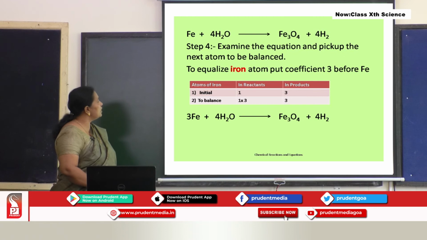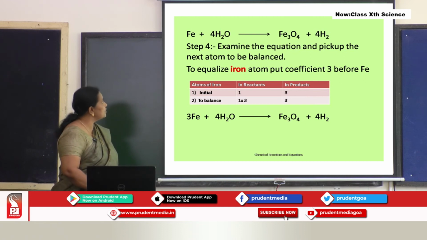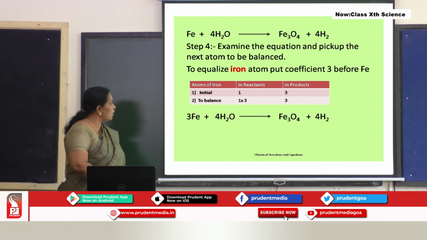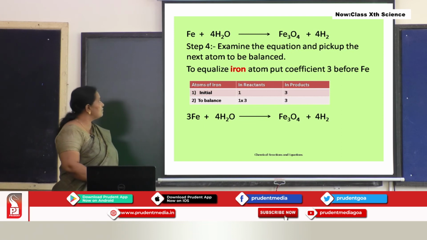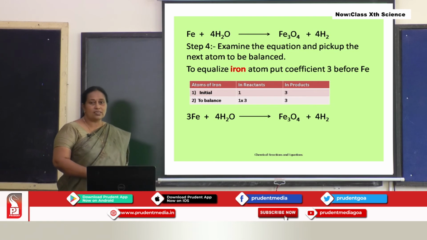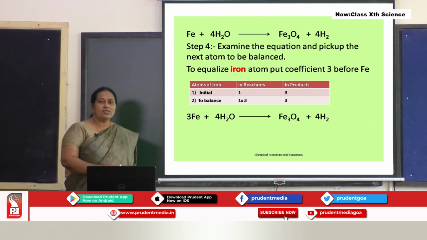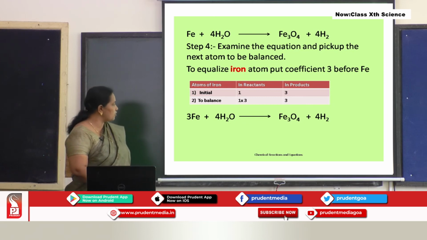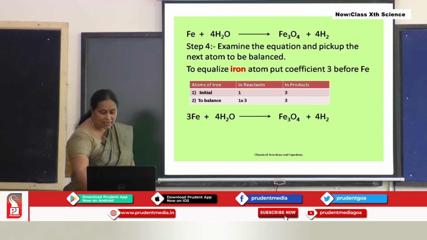In the beginning, initially only 1, and in the product 3. When you put coefficient 3, it becomes 3 Fe, and the product also has 3 atoms of iron. Now, we have an equation this way. Step 4 is over, we have done with the balancing. Now, the step 5, we are only checking whether it is balanced or not. Now, we have the equation this way. Let us see the next step.